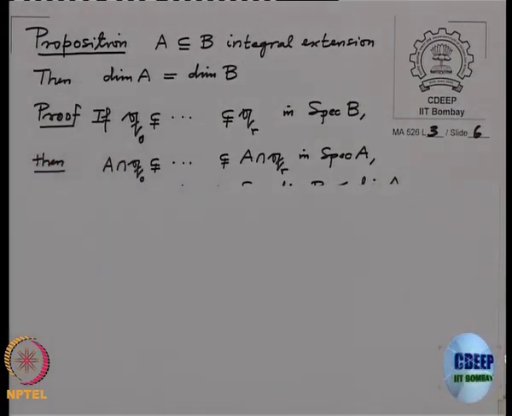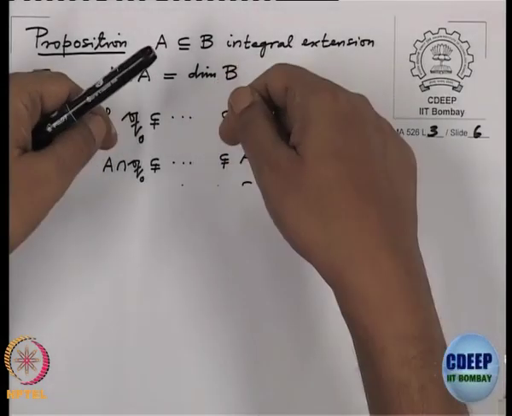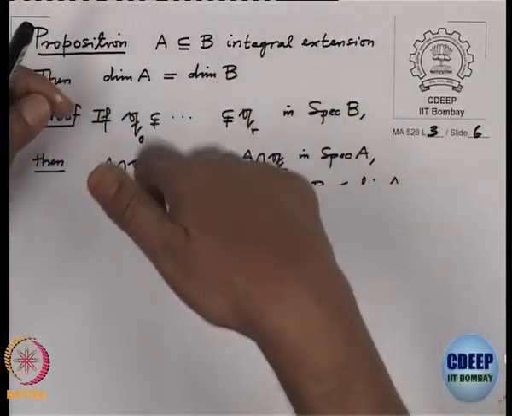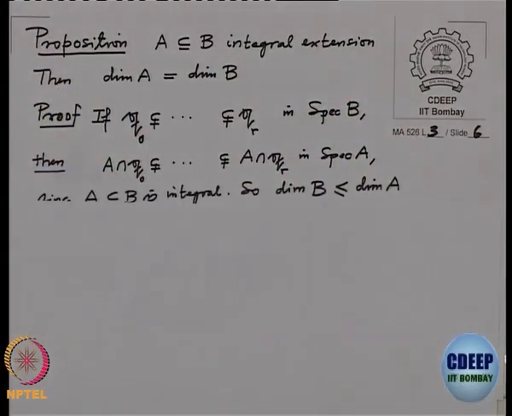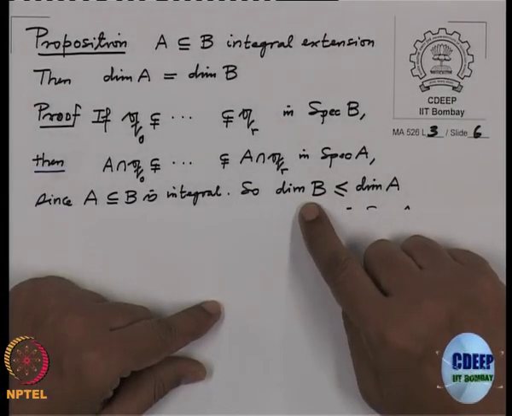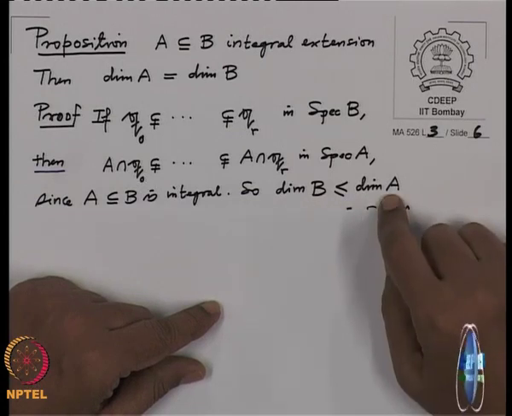That follows from one of the results we stated: if you have two primes which are not equal, then their contractions are also not equal. Taking the supremum, that shows the dimension of B is less than or equal to the dimension of A.